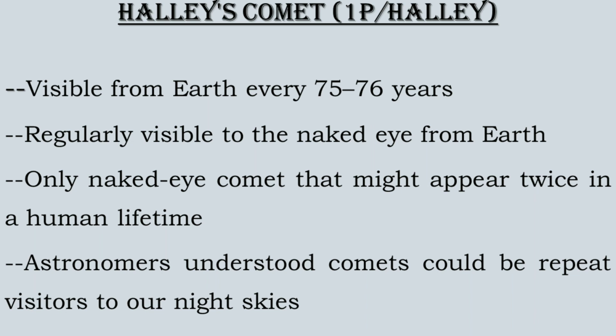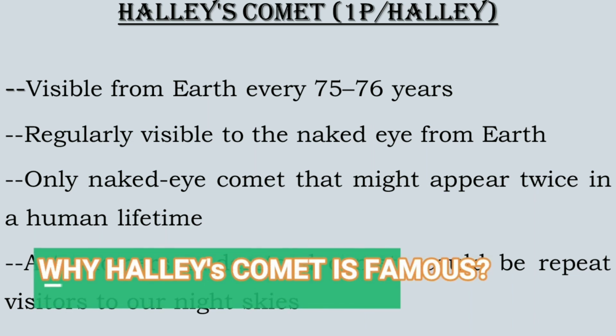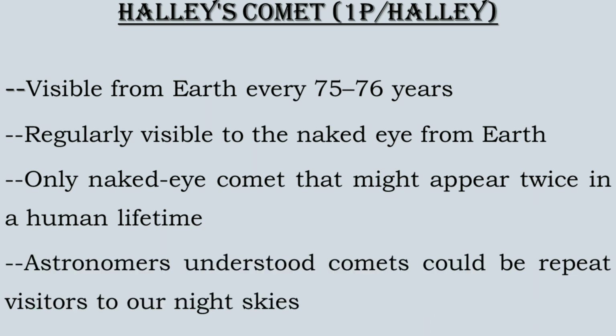Have you ever wondered why it is so famous? Let's find out. Halley's Comet is famous because it marks the first time astronomers understood a comet could be a repeat visitor to our night sky. Astronomers have now linked the comet's appearance to observations dating back more than 2000 years.